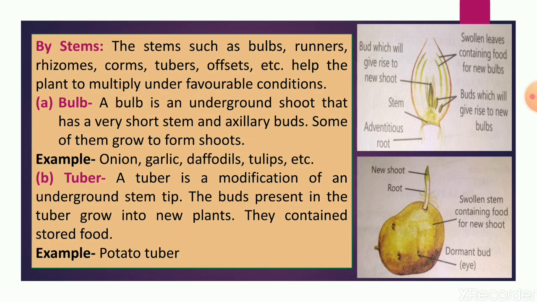Next one is tuber. A tuber is a modification of an underground stem tip, and the buds present in the tuber grow into new plants. They contain stored food. The best example of a tuber is the potato tuber. You have all seen that when you keep a potato for some time, it develops dormant buds in the form of eyes, and when these pieces are sowed in the soil, they grow into new plants. So this is vegetative propagation by stem, by tuber.